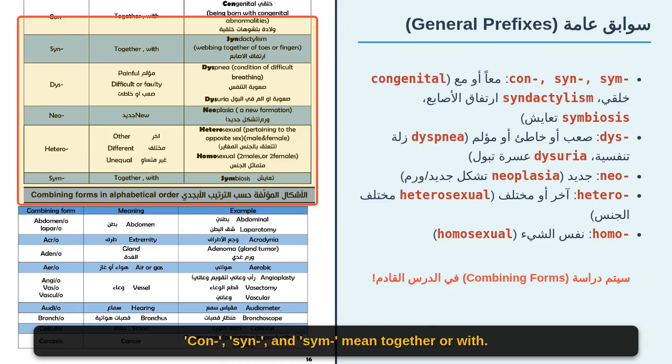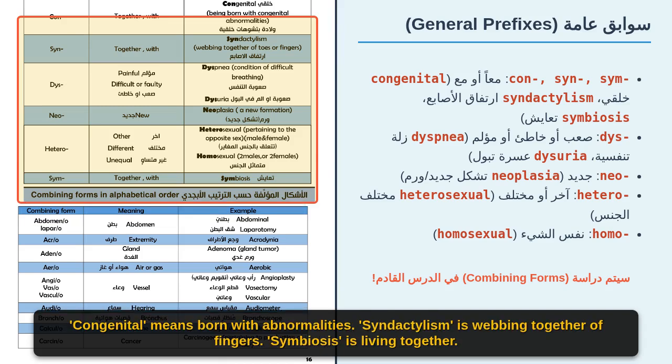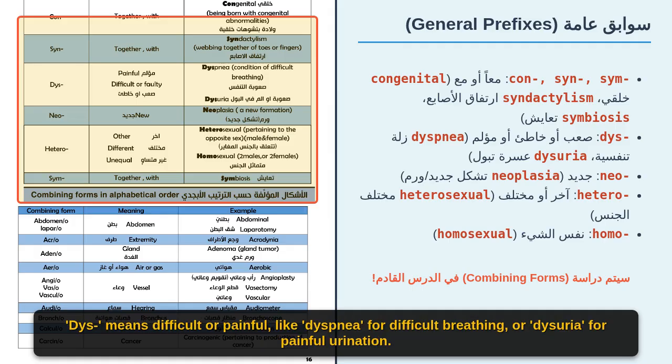Con, sin, and sim mean together or with. Congenital means born with abnormalities. Syndactylism is webbing together of fingers. Symbiosis is living together. Dys means difficult or painful, like dyspnea for difficult breathing, or dysuria for painful urination.